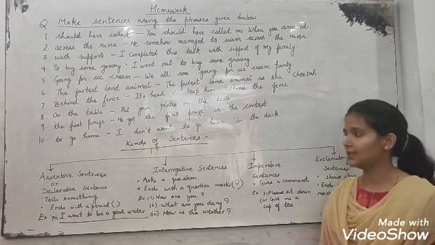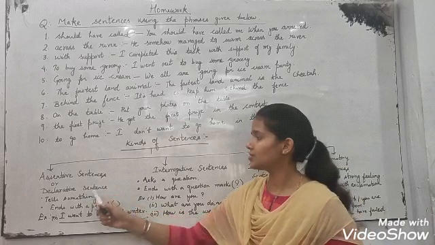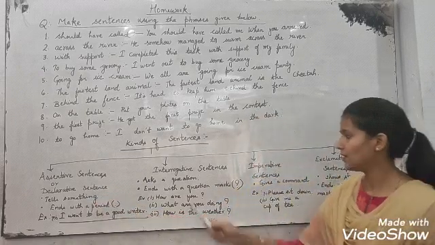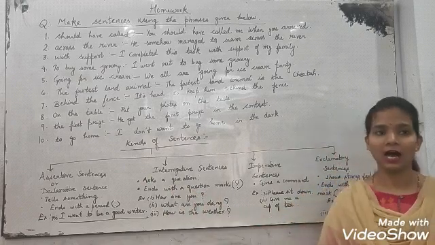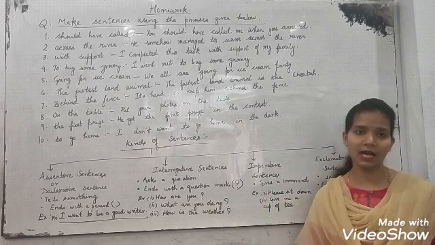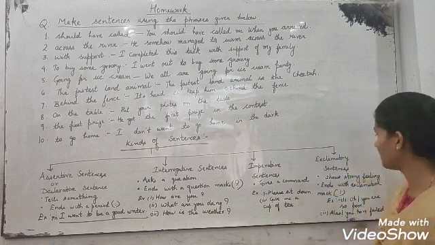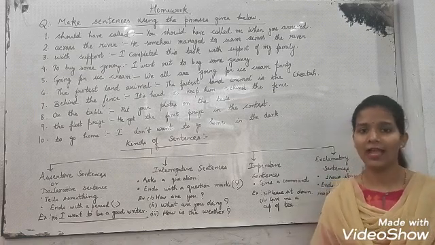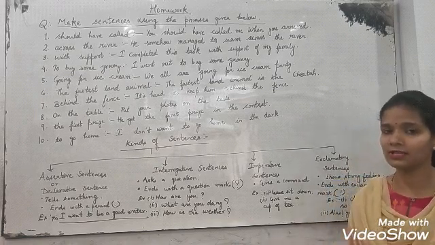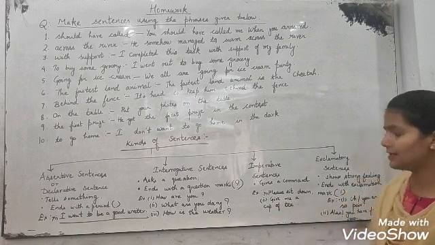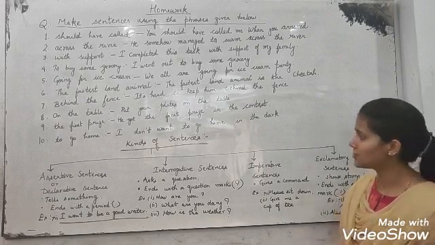So from this you can say that assertive sentences or declarative sentences are in the form of a statement. Interrogative sentences are in the form of a question. Imperative sentences are in the form of a command. And exclamatory sentences end with an exclamation mark, or you can say they will give you a strong feeling. So in the next class we will continue kinds of sentences.